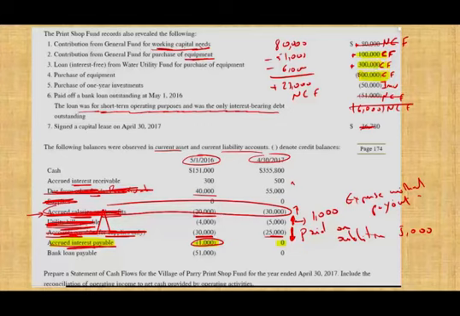If we net those out, capital financing activities, those three, if we net them out, plus 400, that's minus 100,000, and that's for capital financing. So this is a major number, and this is a major number. Those are categories.